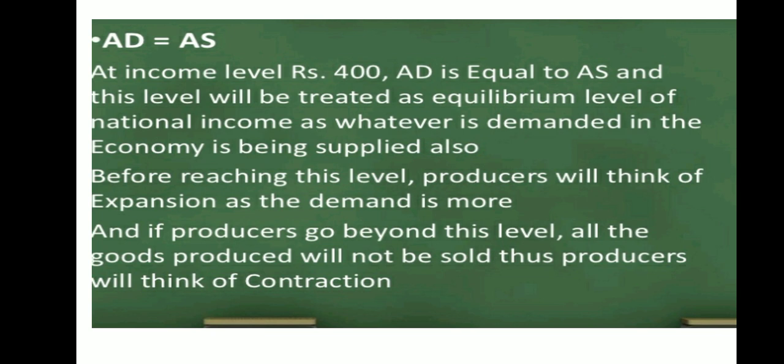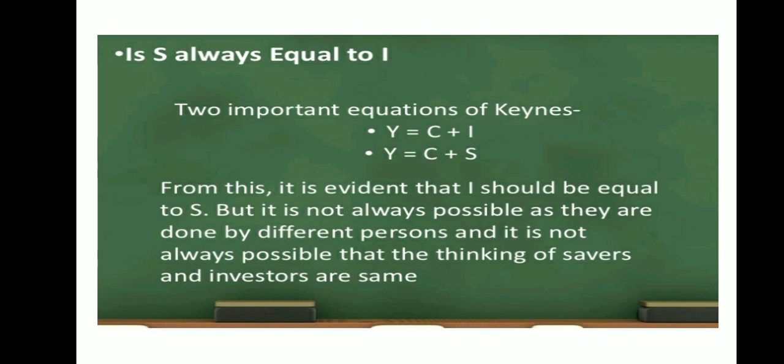And if the producer goes beyond this level, all the goods produced will not be sold, so the producer will think of contraction. When aggregate supply is more than aggregate demand, the producer will think of contraction, that means no more extra production should be conducted in the factory.